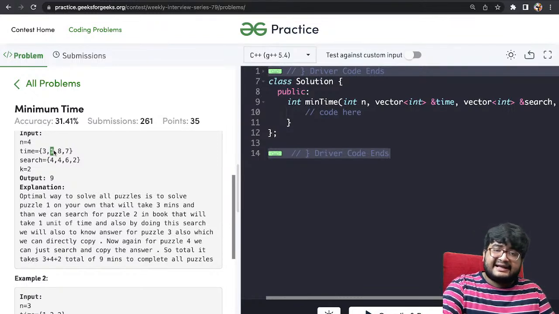For the second, he can again do it himself or search for it. He decides to search for it. So it will take him 4 units of time, but he would know the answer for the next 2 puzzles. So the next 2 puzzles he doesn't need to take care of. So this one and this one. Next he goes to this and again searches for it. So the total time becomes 4 plus 3, that is 7, plus 2, 9. Right. So in 9 units of time, he can complete all the puzzles.